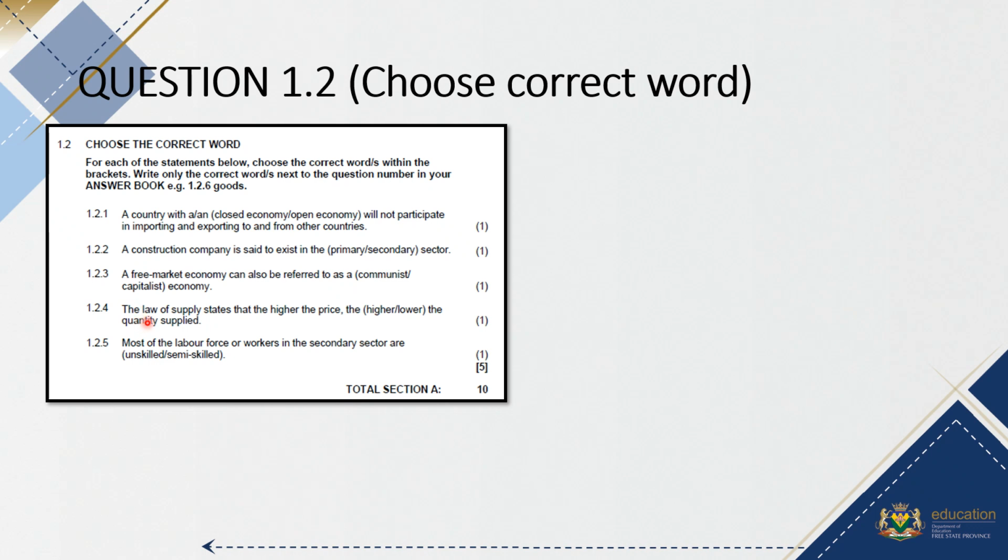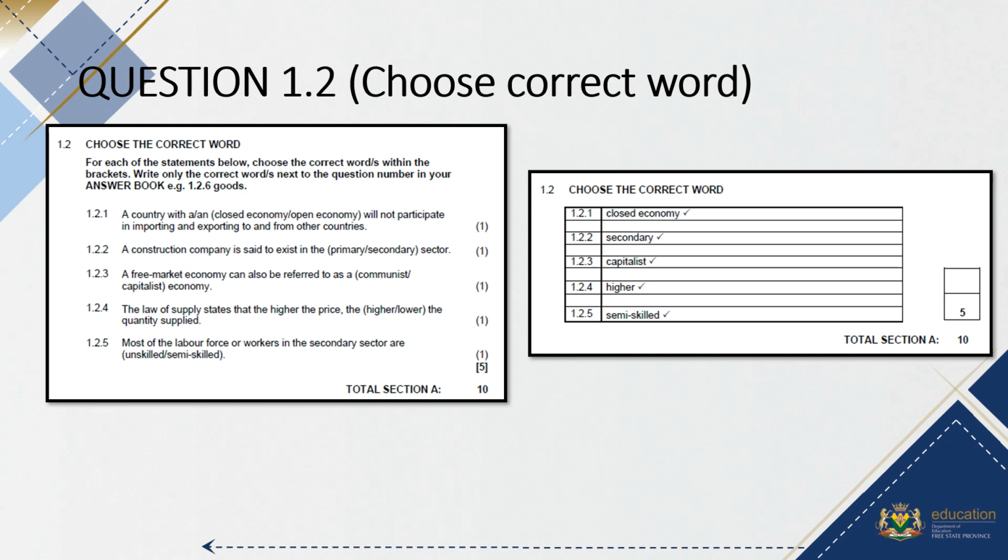The law of supply states that the higher the price, the higher the quantity supplied, and most of the labor force or workers in the secondary sector are semi-skilled. So 1 mark each for a total of 5. So the total of section A was 10 marks then.